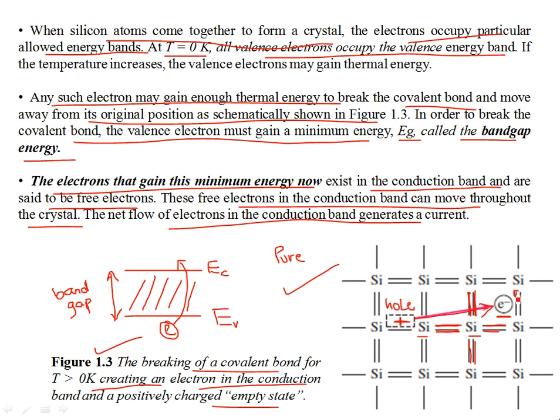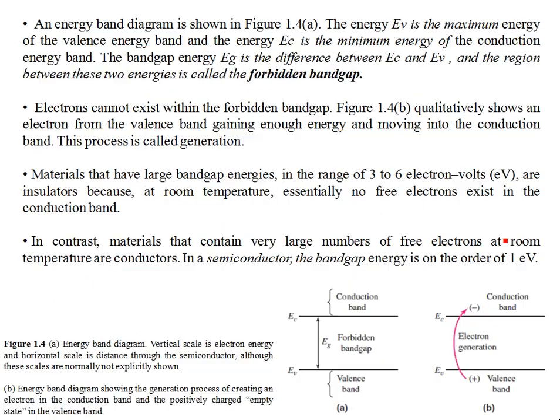And this is the free electron. This is a free charge carrier now in the crystal, and the number of holes and the number of free charge carriers in an intrinsic, or pure, semiconductor is equal. It has to be, so that the overall crystal stays neutral.